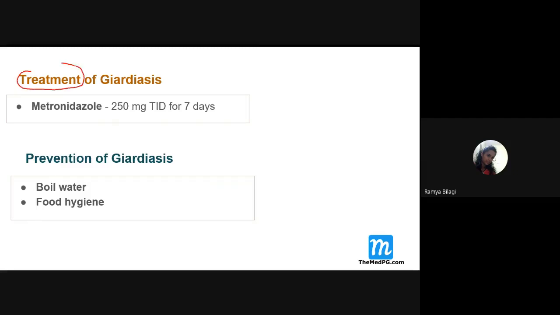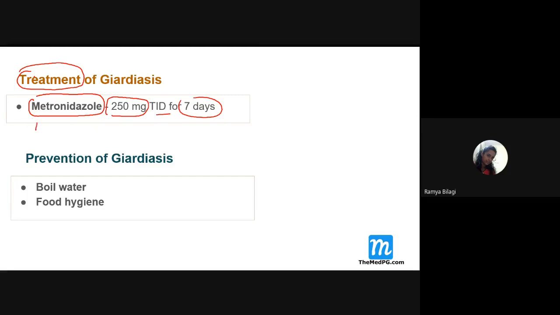Now, what is the mode of treatment? How do we treat giardiasis? Students, what is the first line of drug or drug of choice? It is which one, students? Metronidazole 250 milligrams thrice daily for 7 days. So this particular point you need to remember.